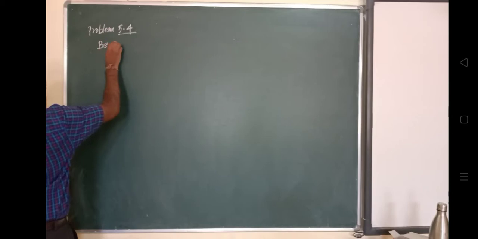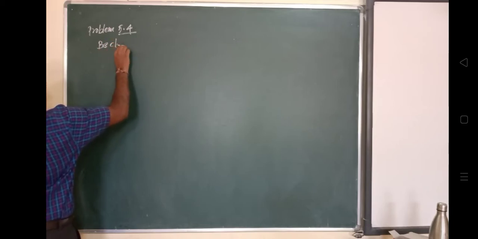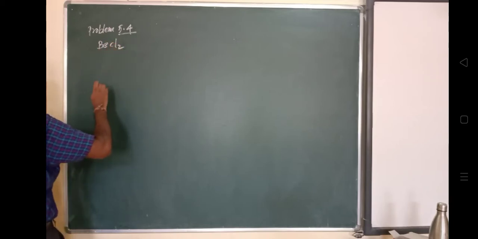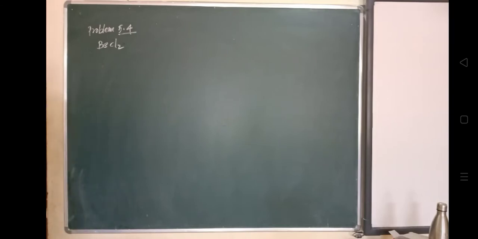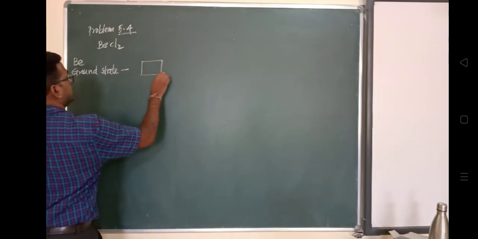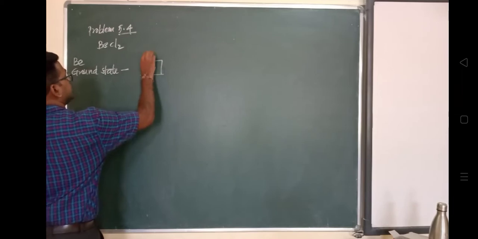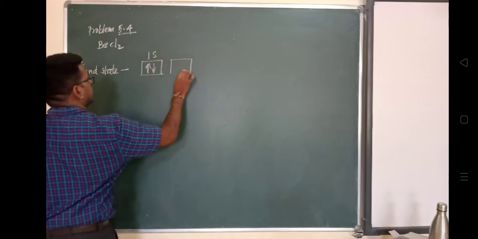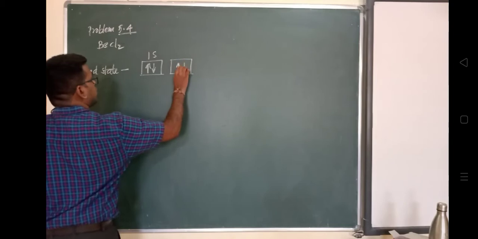If we check the electronic configuration of beryllium in the ground state, it has four electrons. Two electrons are present in the 1s orbital and the remaining two electrons are present in the 2s orbital. This is the beryllium atom, which has four total electrons in its ground state.